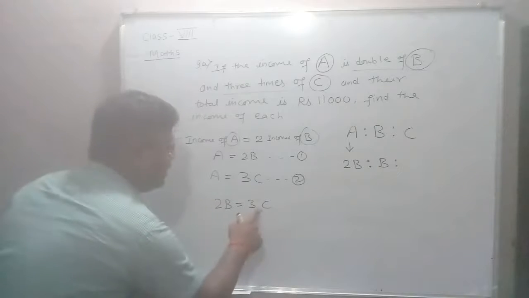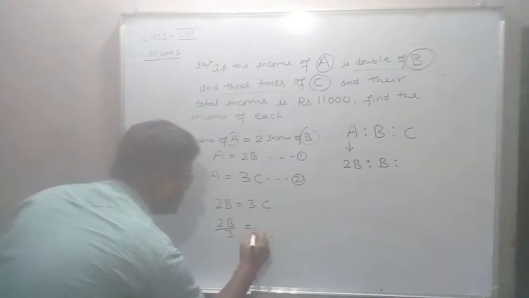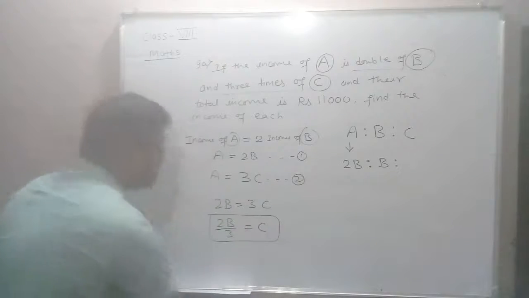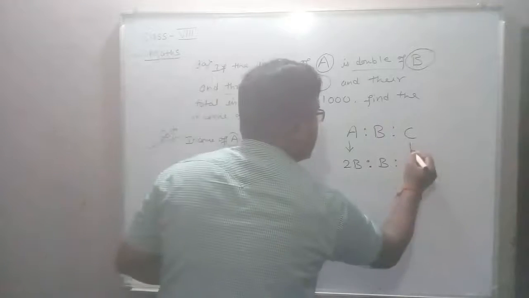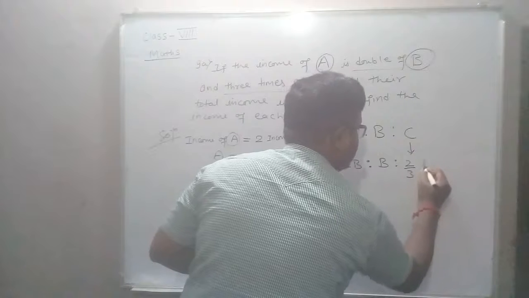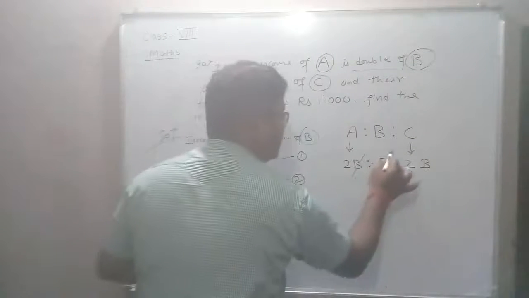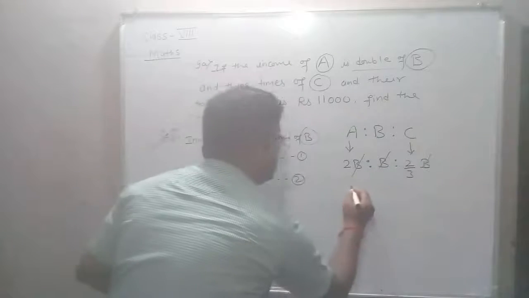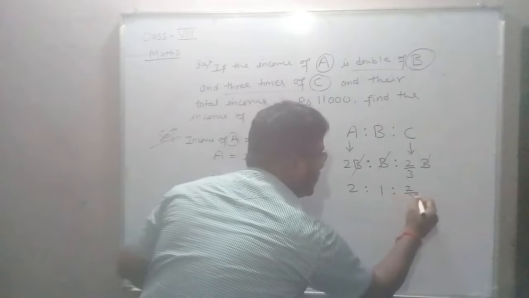So we transfer 3 to the left hand side. So 2B upon 3 is equal to C. In place of this C, I will write 2 upon 3 into B. Now B and B is cancelled. We got 2 is to 1 is to 2 upon 3.